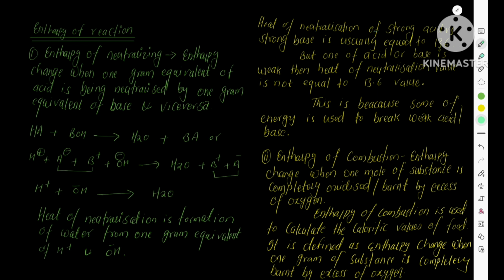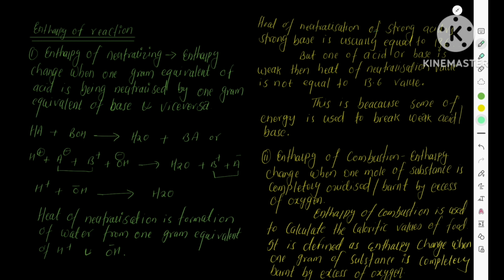Now enthalpy of reactions. Enthalpy change also takes place in reactions, like enthalpy of neutralization. Enthalpy of neutralization is the enthalpy change that takes place when 1 gram equivalent of acid is neutralized by 1 gram equivalent of base, and vice versa. Let's take a strong acid HA and base BOH, which undergo reaction and form water and BA.